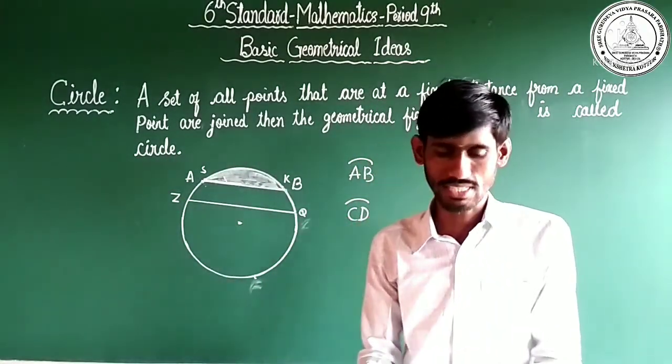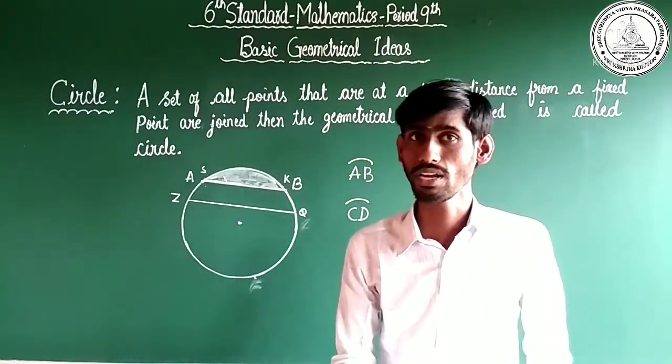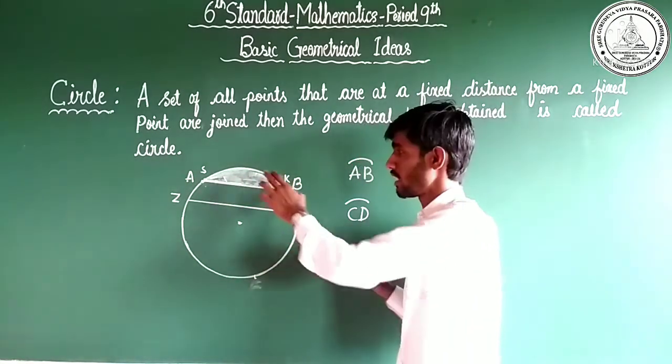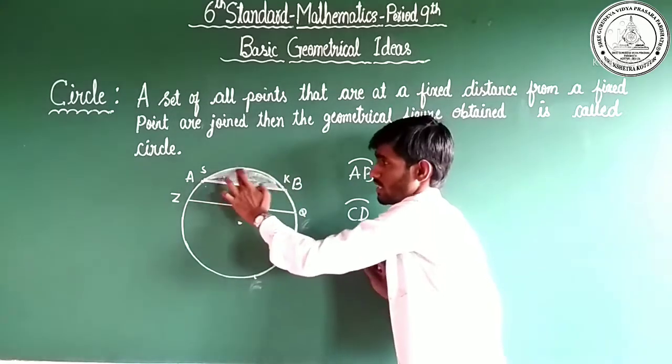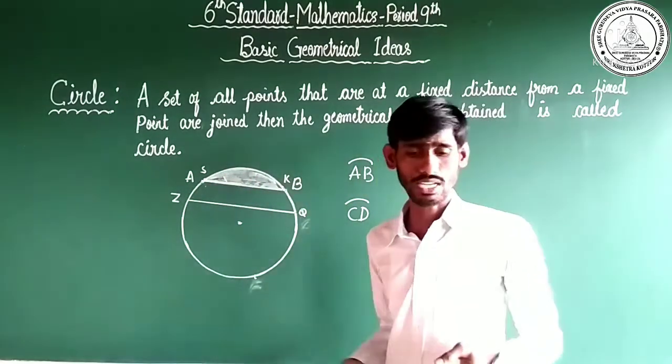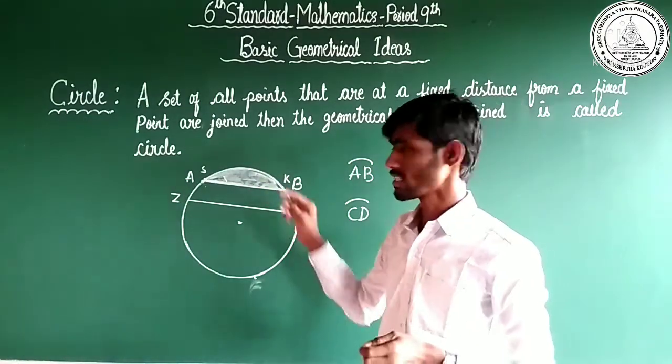Dear children, what is a segment? Define segment. This particular region, in general language, is space. This particular place we call a segment.